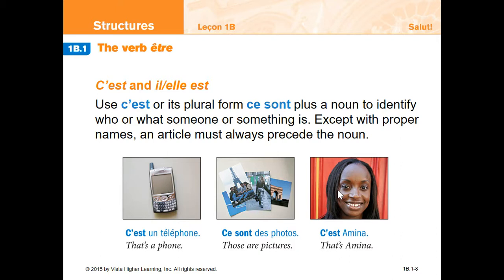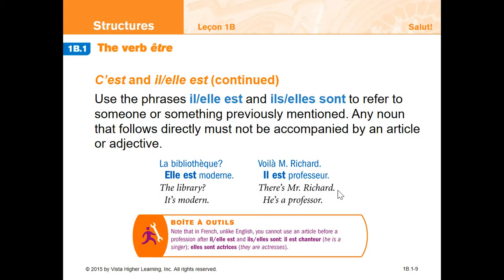We're going to use "c'est" if something's singular and "ce sont" if something's plural to identify nouns. So if I want to say that is Mary, or that is my pencil, or that's a brand new car, then I'm going to use "c'est." "C'est un téléphone. Ce sont des photos. C'est Amina." But we're going to use "il est" or "ils sont" or "elles sont" when something